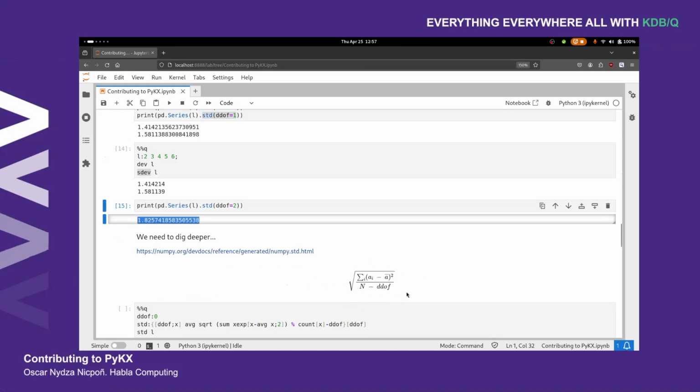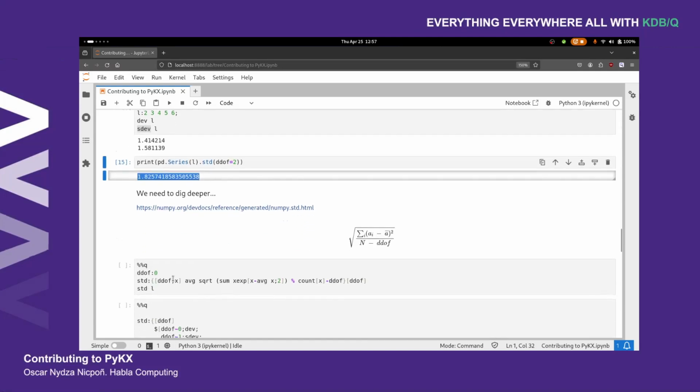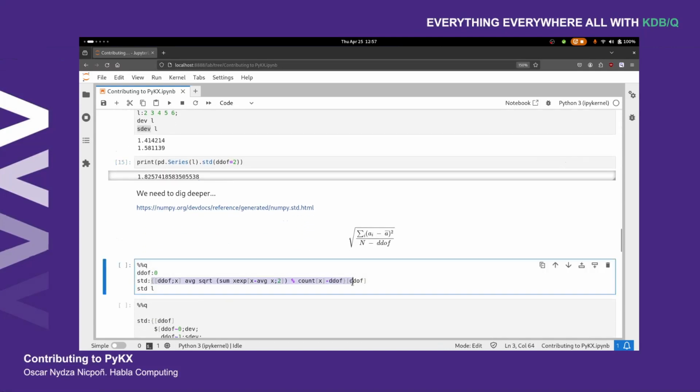Since there's nothing really all that interesting to this formula, we can just come here and implement it in Q. And yeah, nothing worth mentioning here. This is just a translation of this formula into the language. You may notice that we have two parameters in this function, one of them being the DDoF, the second one being the actual list, and we can pass in a custom DDoF, make a projection, and then apply that projection to our list.